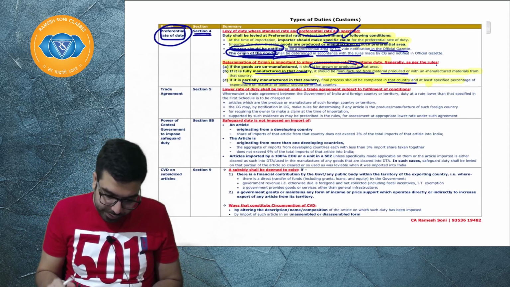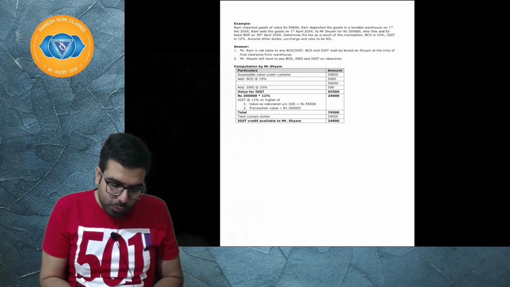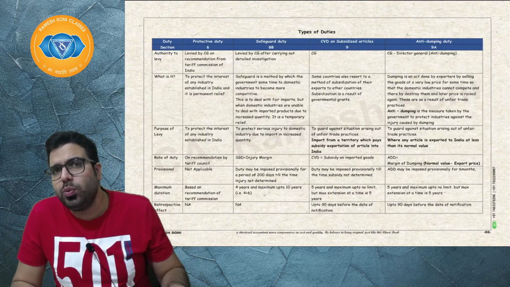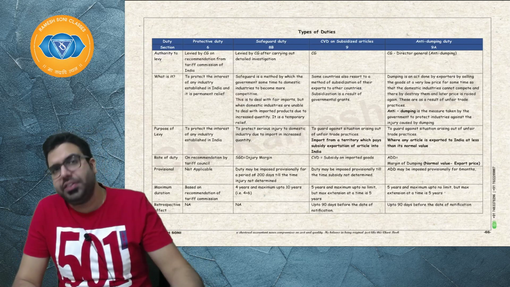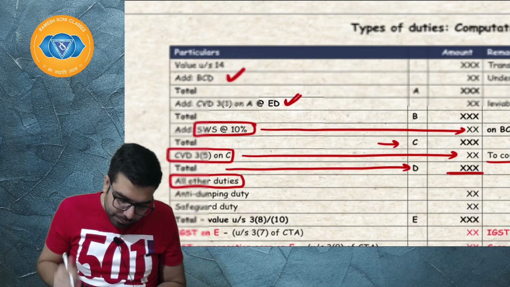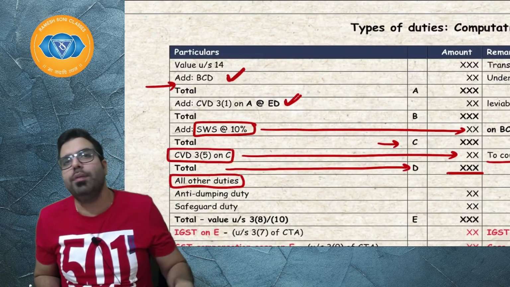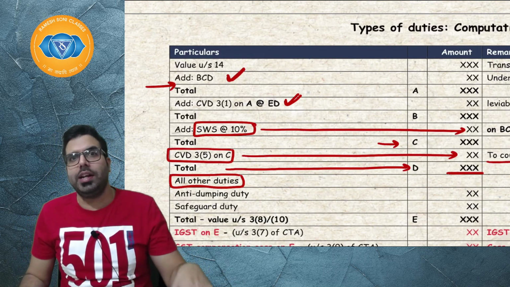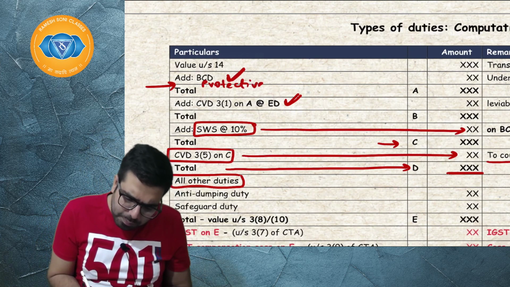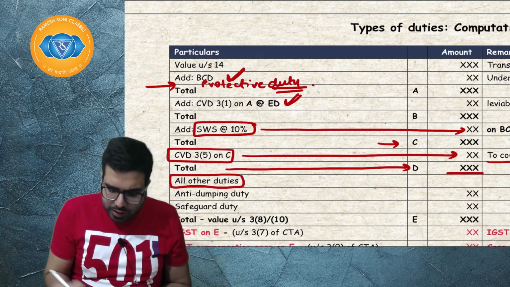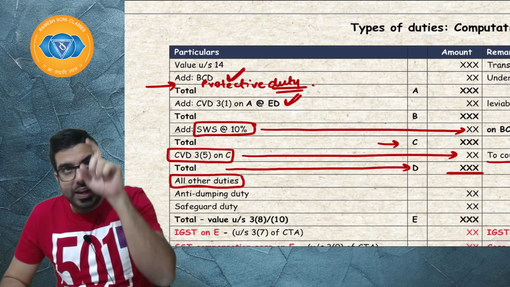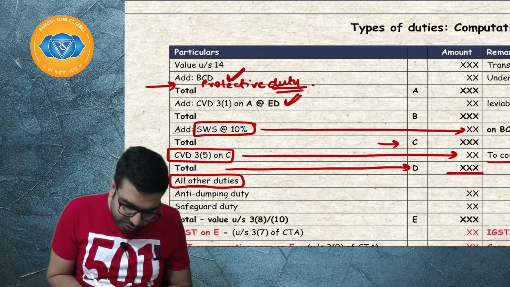Number one, there are some duties which are levied additionally. In that, number one, protective duty is there, but it is levied over here only. If protective duty is levied, it will be levied over here. However, you will not see much application of protective duty. If you want to see the place in the table, protective duty shall be levied over here.